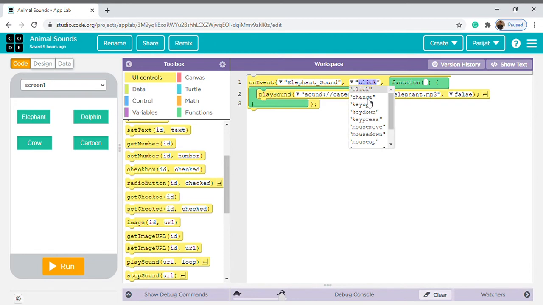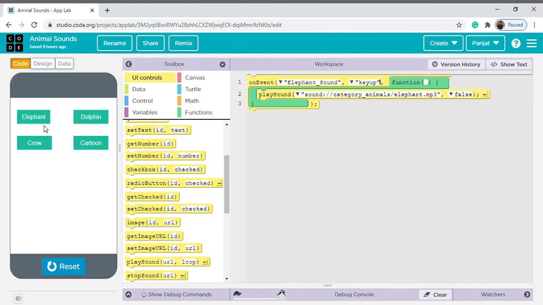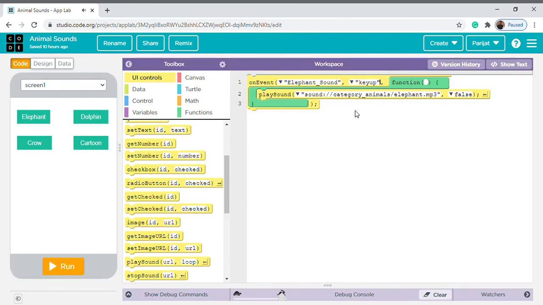And don't do anything for the event type either. It is a function that if you make it key up and then run, see, it will not work on this, but on a laptop, if I press the up key, it works. So don't do anything for this.